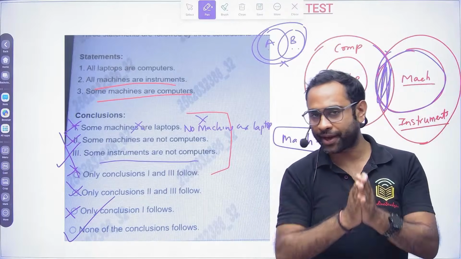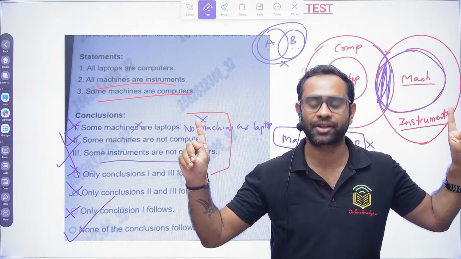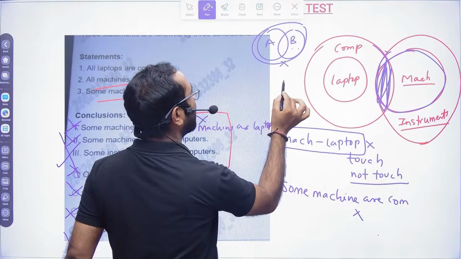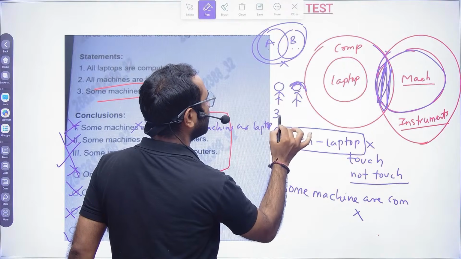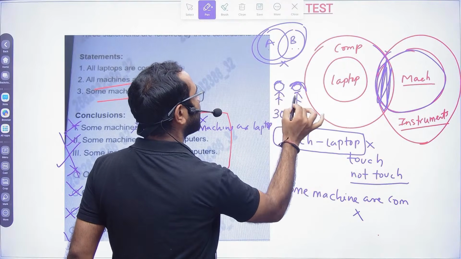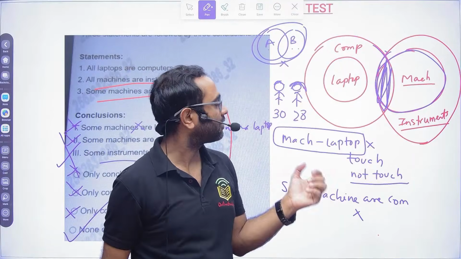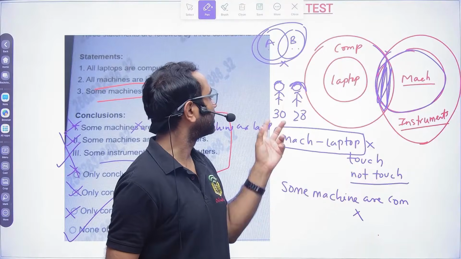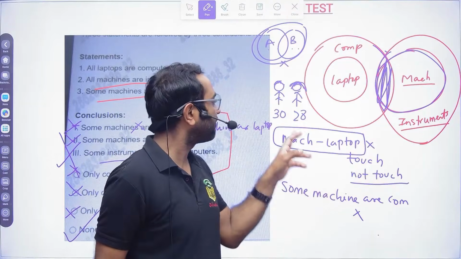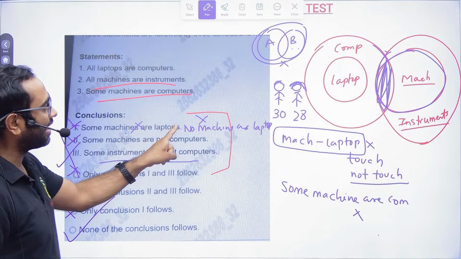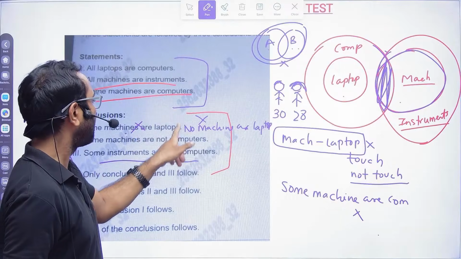Now this is a very important question and you need to understand this. One thing is, when the relation is not given, you cannot comment anything. Think very simply. Suppose here is a boy and here is a girl, both aged around 30 and 28. If I ask you what is the relation between them, first boyfriend girlfriend will come to your mind, then husband wife, then brother sister, cousins, a lot of things will come to your mind. When the relation between machine and laptop is not given, has it been given anywhere? No sir, it is not given. How can you comment on that?